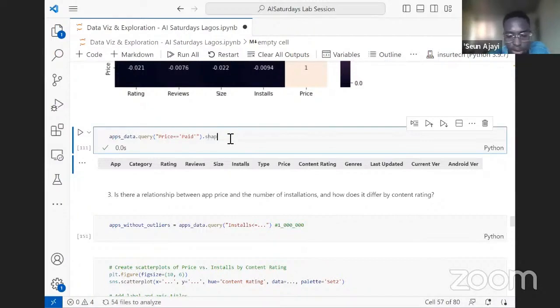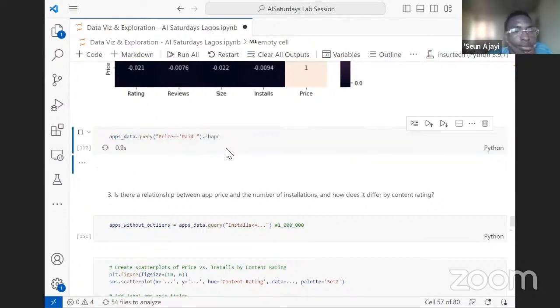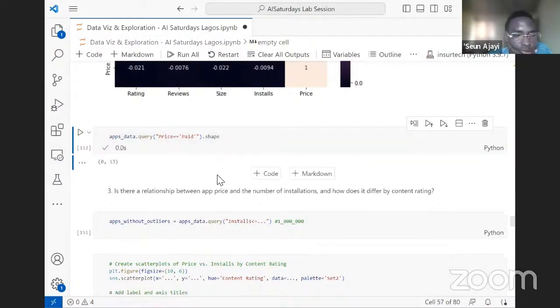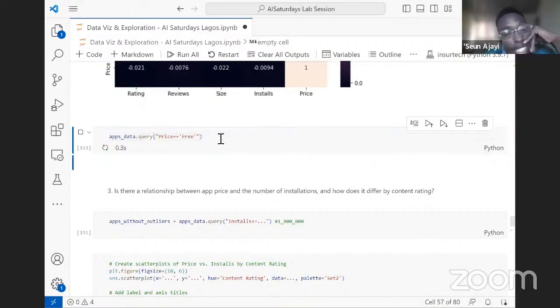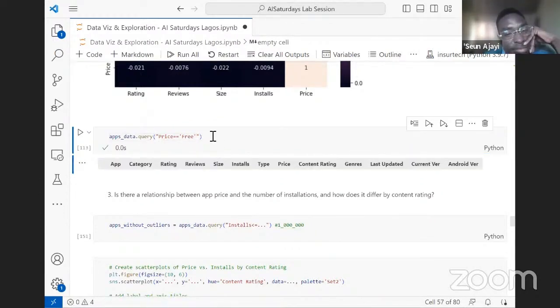See the ship. That's funny. Let's check for free. So what I'm trying to check for, I want to let us know here, is that about 10%, just 10% of the data. That's interesting.